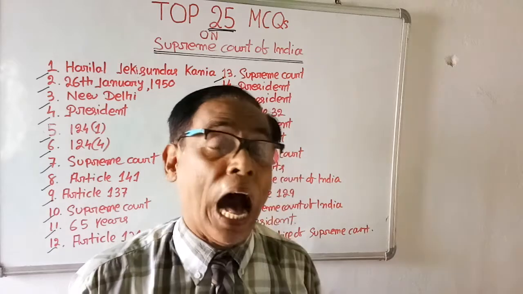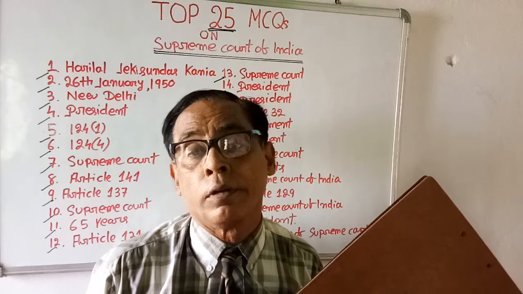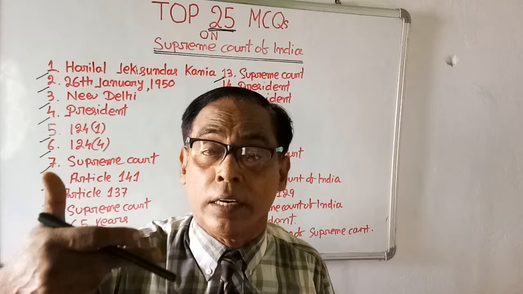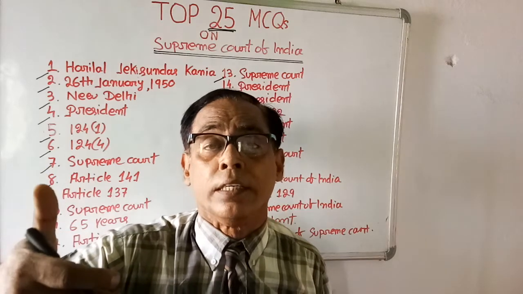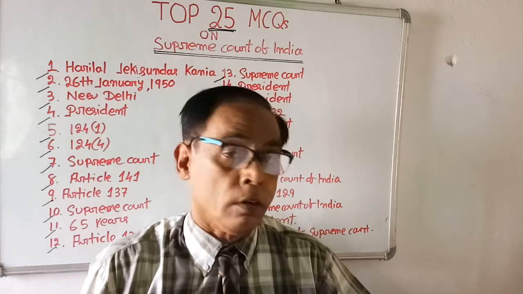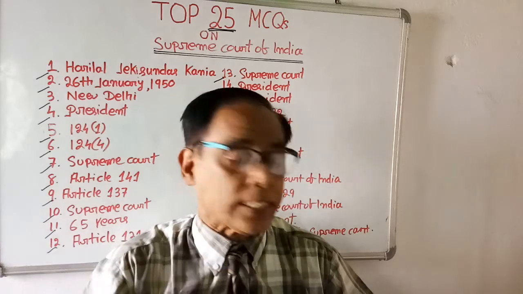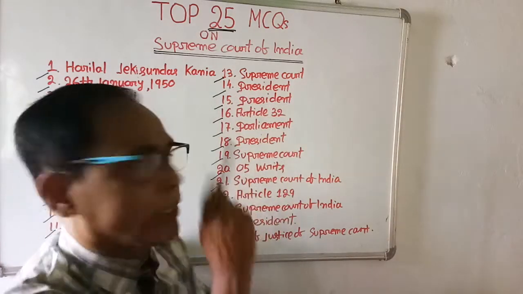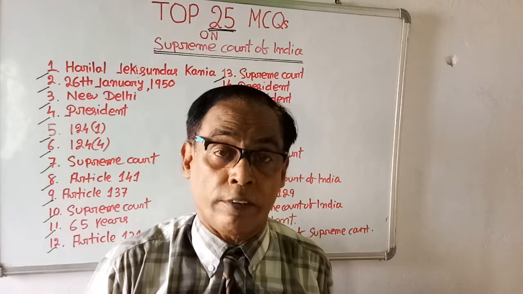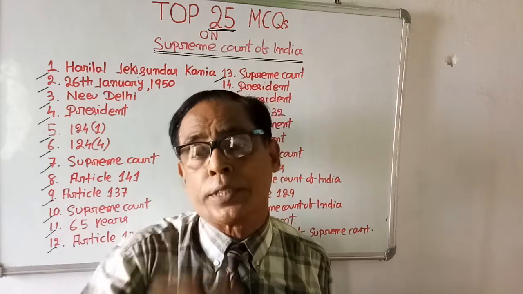Supreme Court can issue how many writs for the enforcement of fundamental rights of people? The Supreme Court has the power to issue writs, but how many writs can it issue? Four writs, 5 writs, 3 writs and 6 writs. The right answer is 5 writs. The Supreme Court has the power to issue 5 writs for the enforcement of fundamental rights: mandamus, habeas corpus, quo warranto, certiorari, prohibition.